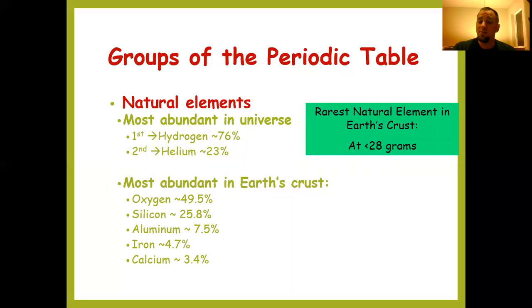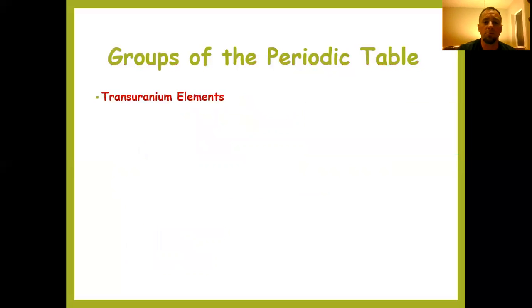The rarest natural element, so the rarest element that we can actually still find in nature, is astatine, and we think there's roughly about 28 grams of it in its entirety in nature. So not very much of that. It's fairly reactive. The transuranium elements are the elements numbered 93 and up. So atomic numbers 93 and up are the transuranium elements.